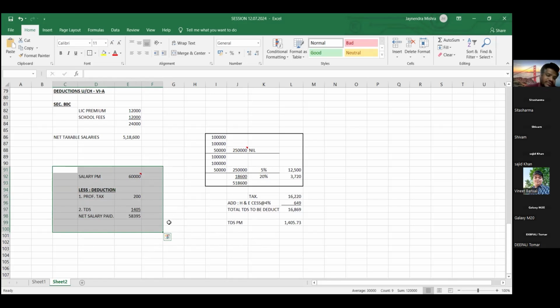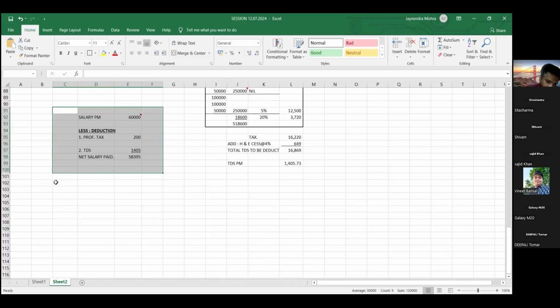Net salary payable is 58,395. What entry should we pass as a deductor in our books? We are the employer paying salary, so what entry should we pass?